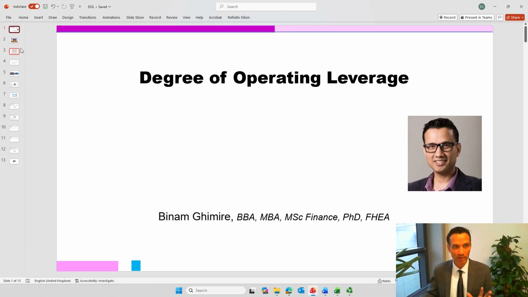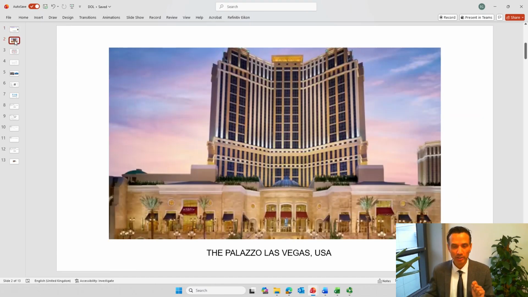Degree of operating leverage, also known as DOL. But before that I want to give you a quick background about various types of industries and related cost, particularly the fixed cost.